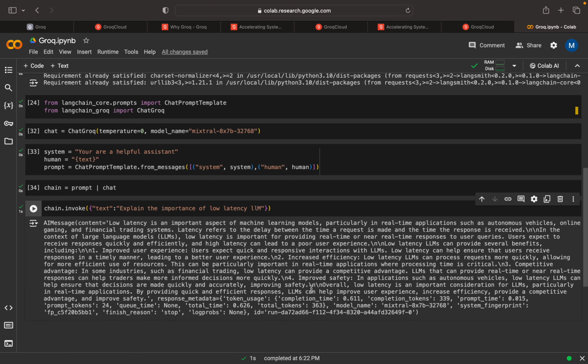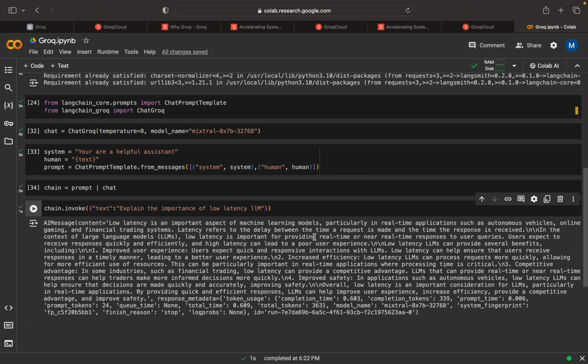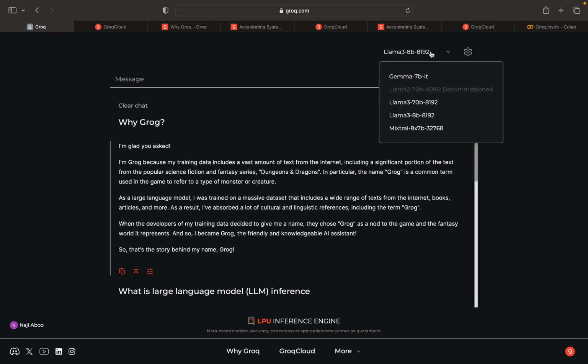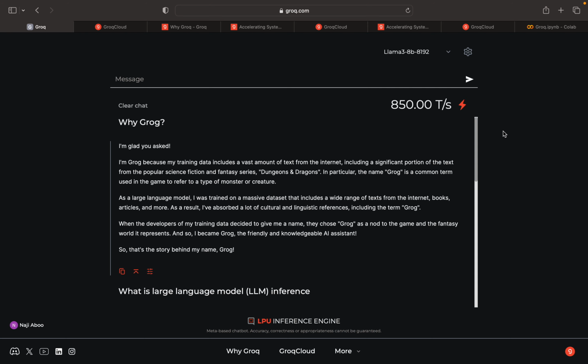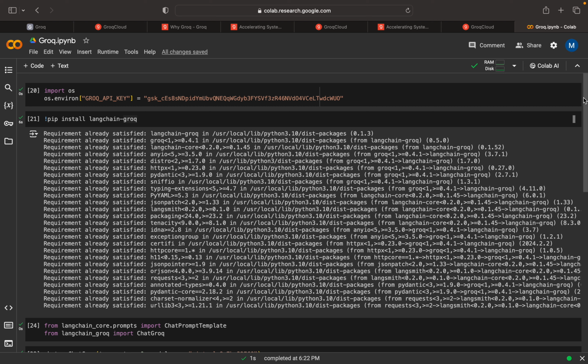This is the content they are providing. This is actually fast. You can try this. It's relatively fast. I can try with any of these 4 models, and I can try different things with Groq. This is cool.